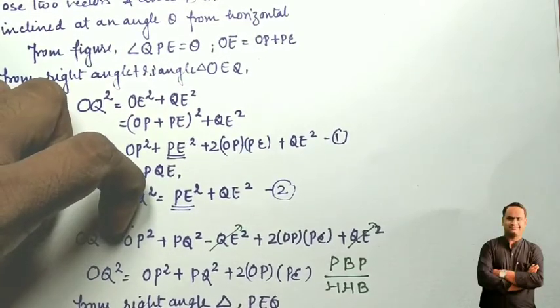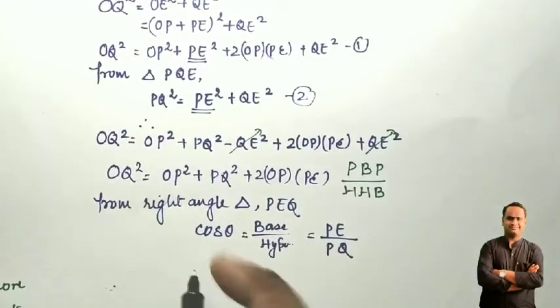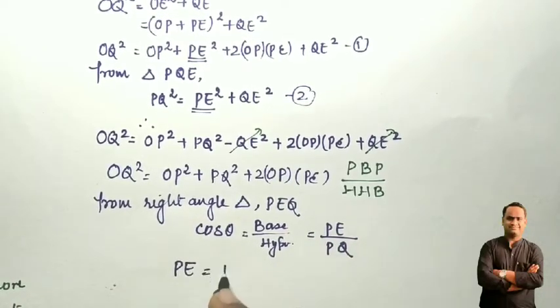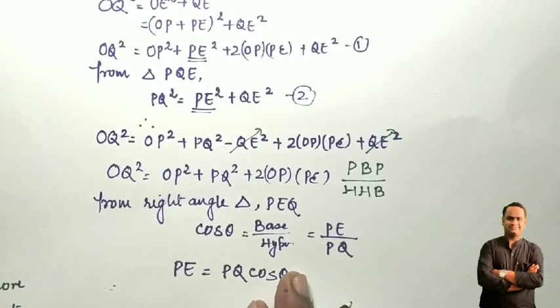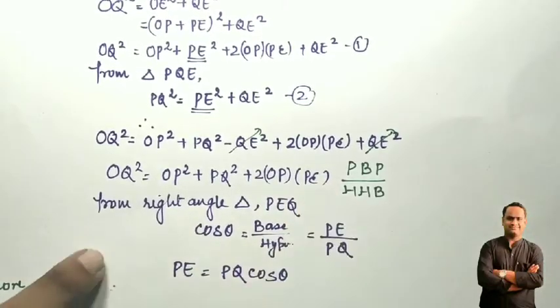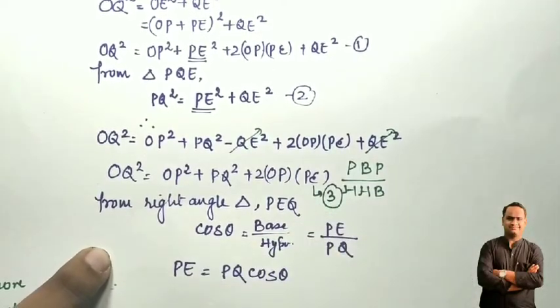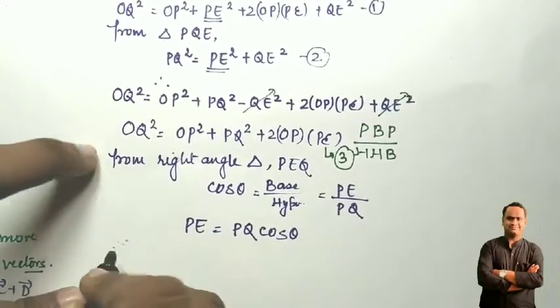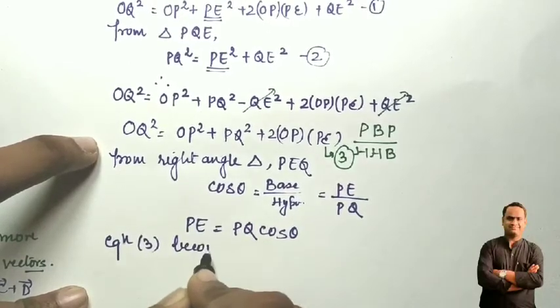Okay students, so from here what can we conclude? This equation gives that PE is equal to PQ cos theta. Then let us suppose that this is equation number 3. So what does equation 3 become?